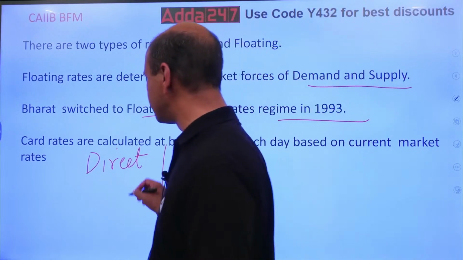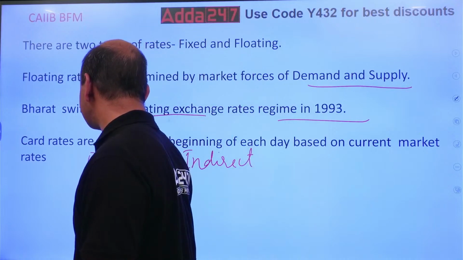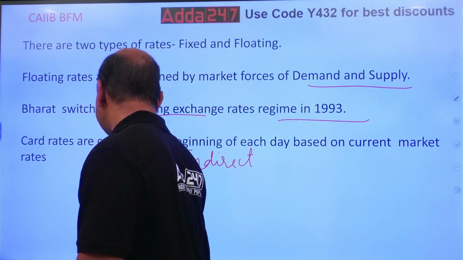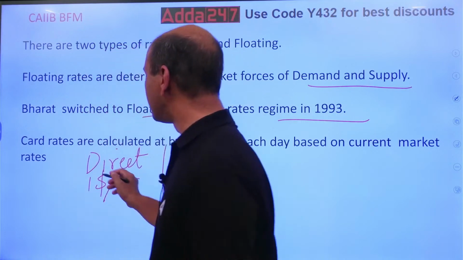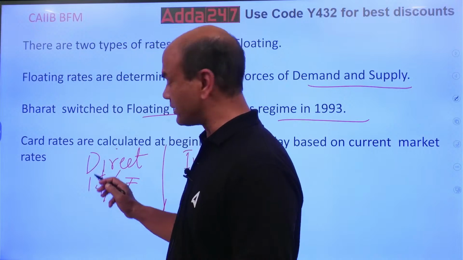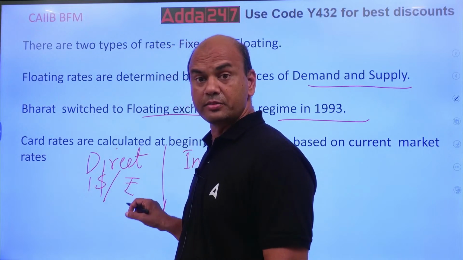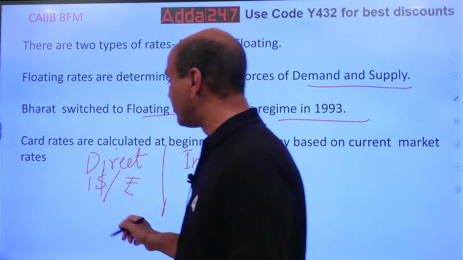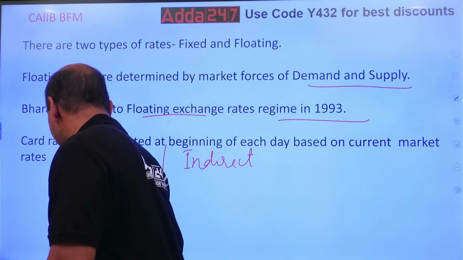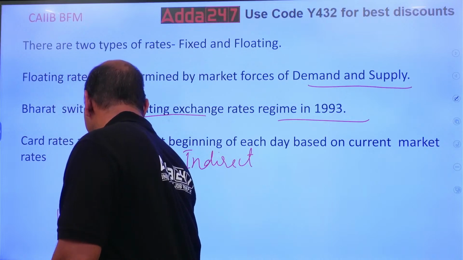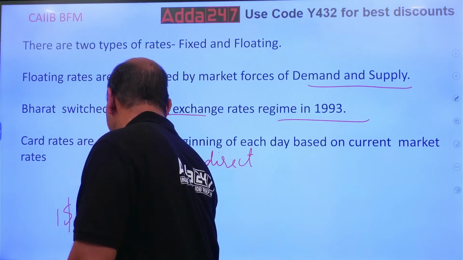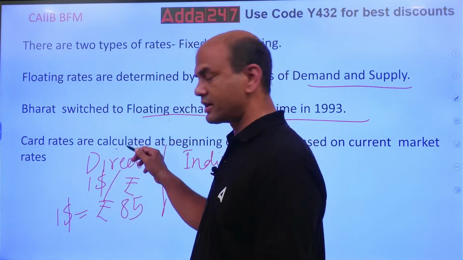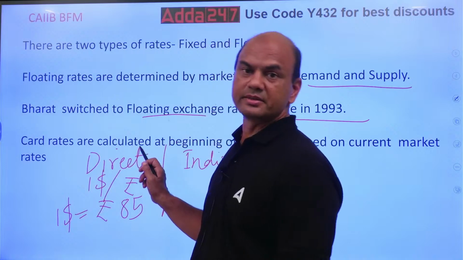Whenever I say $1 equals so many rupees, whenever the dollar is above and rupees below in the denominator, it's called a direct rate. Or you can say $1 equals, let's say, rupees 85. So who is floating? This 85 rate is floating. That is called a direct rate. We are following this rate system.